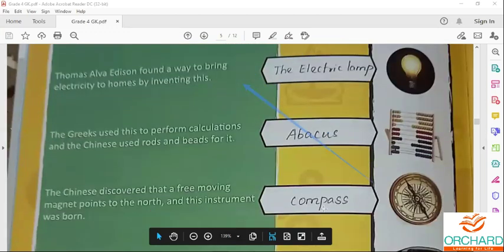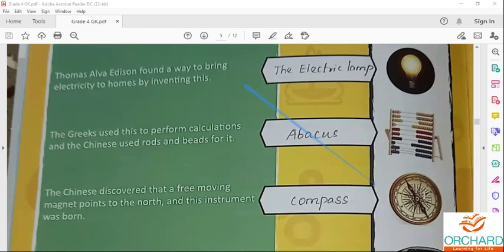Next one is compass. So what is meant by compass? Compass is a device which is used to measure the direction, in which direction you are.